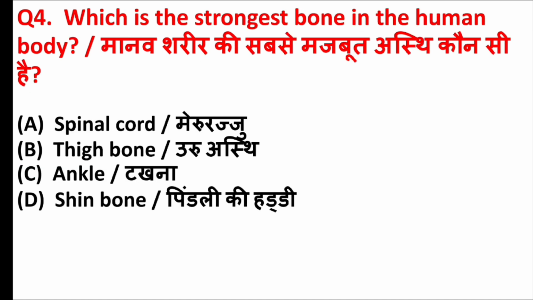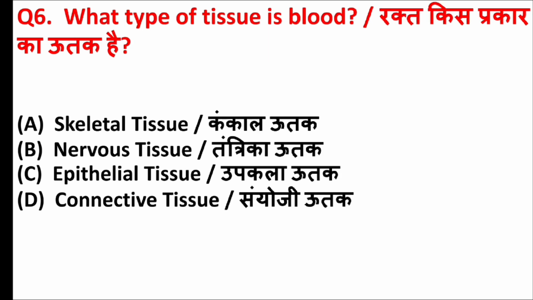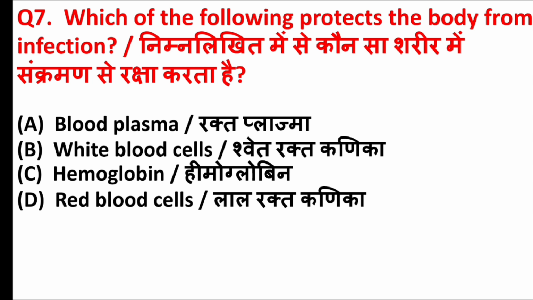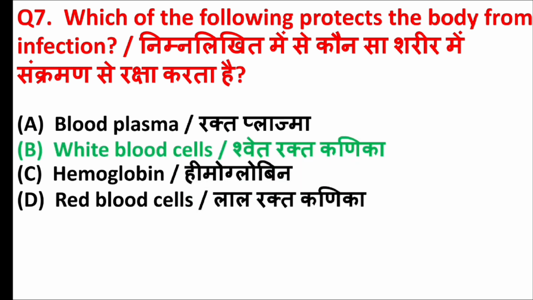Which is the strongest bone in the human body? Answer is option B, thigh bone. The joints between the skull bones are. Answer is option B, fixed joints. What type of tissue is blood? Answer is option D, connective tissue. Which of the following protects the human body from infection? Answer is option B, white blood cells.